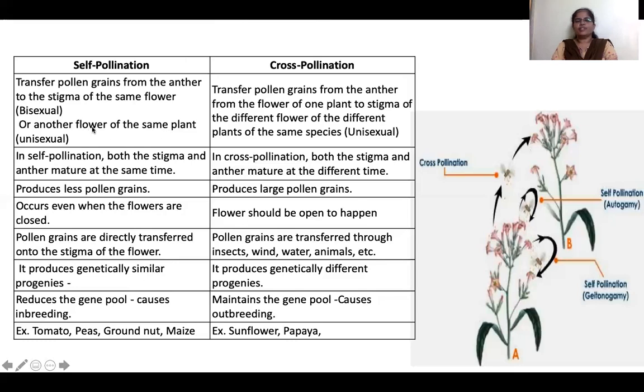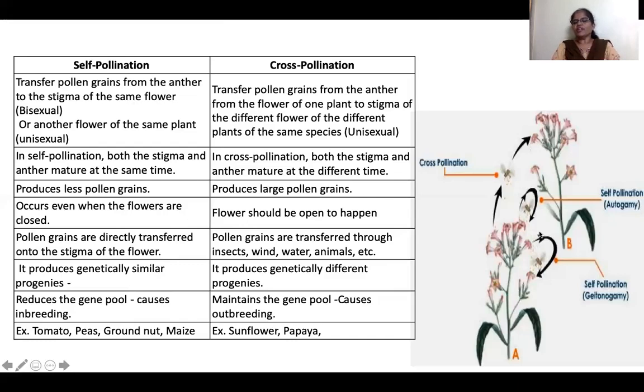If it is transferred from one plant to the stigma of another plant of the same species, that is cross-pollination. In self-pollination, both stigma and anther mature at the same time.